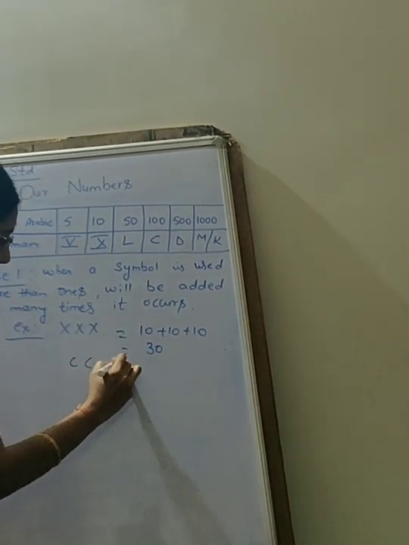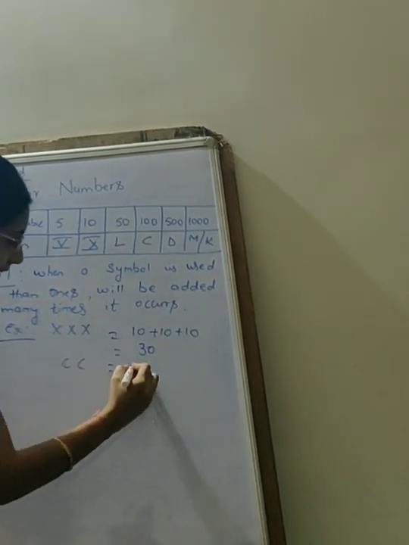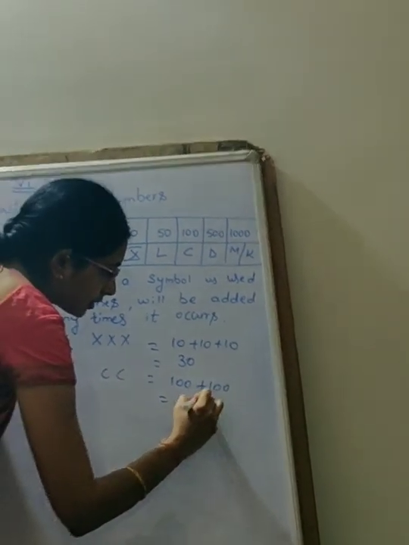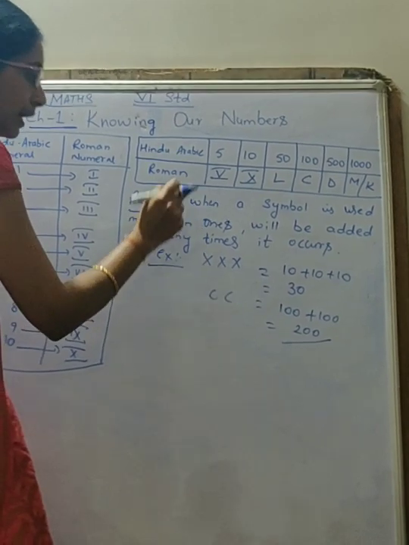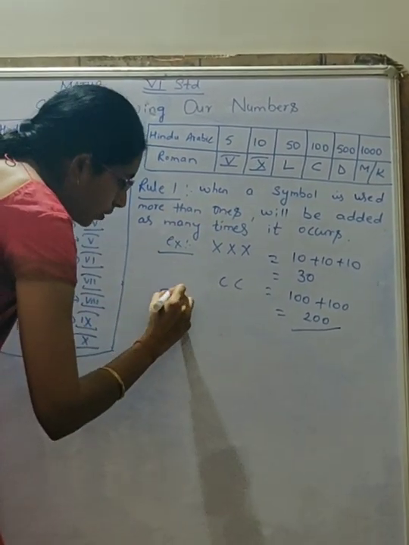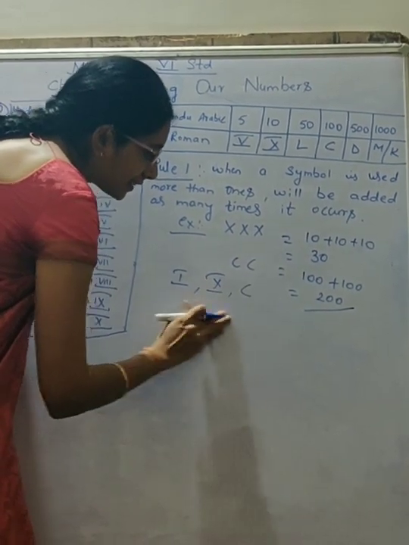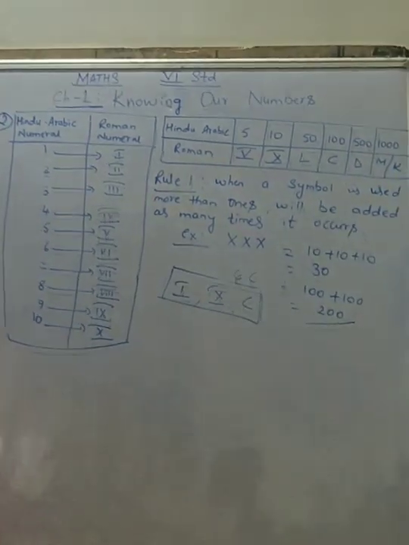For example, CC, and C implies 100, so 100 plus 100 is 200. This rule applies only for 1, 10 and 100.